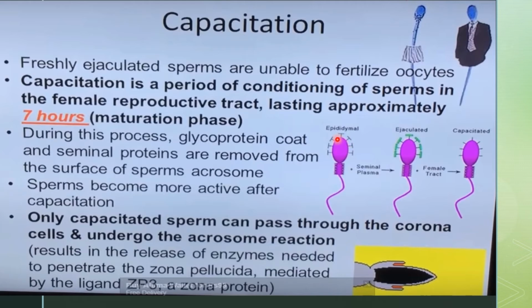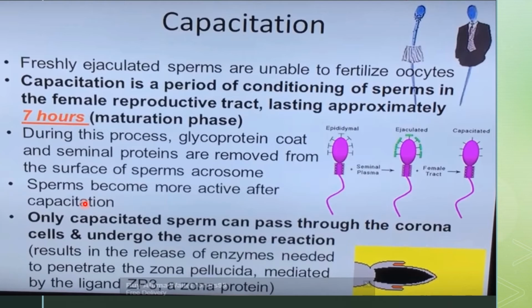On the head of the spermatozoa, there is a smaller organelle, which is called the acrosome. The acrosomal cap will be there, and during capacitation, glycoprotein coats which are attached to the head, as well as seminal proteins, will be removed from the acrosome of the spermatozoa, and ultimately the spermatozoa will become more active after capacitation.